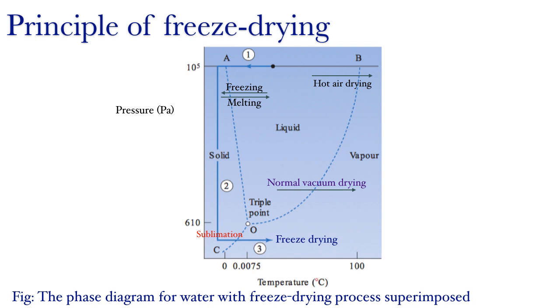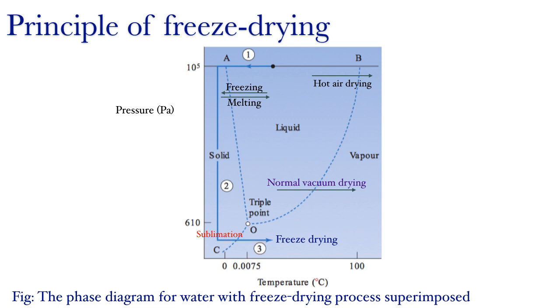The point O is the one unique point where all three phases can coexist, and it is known as the triple point, while two phases can coexist along a line under the conditions of temperature and pressure defined by any point on the line. For example, along the line OB, both liquid and vapor phases can coexist in equilibrium.